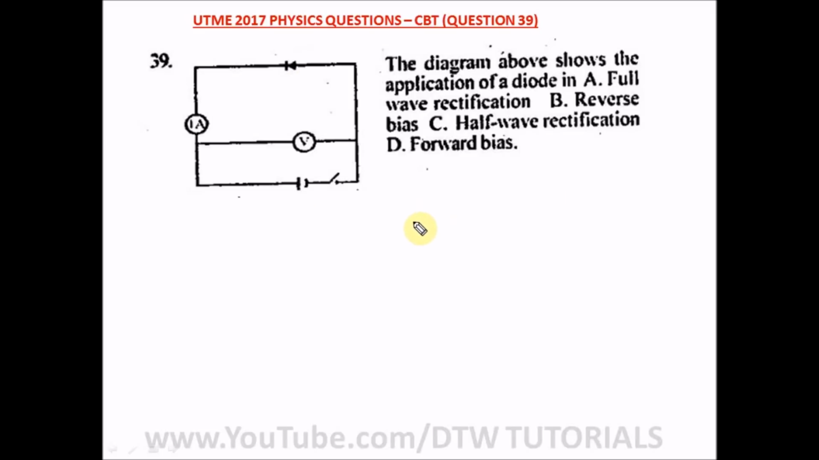Question 39 of our UTME 2017 physics questions. JAMB CBT says the diagram above shows the application of a diode in A. A says full wave rectification, no. B says reverse bias, no. C says half wave rectification, yes. So our answer is half wave rectification. If it's full wave rectification, you're going to see 2 diodes. But this is a half wave rectification. We just have 1 diode connected in this circuit. All right, so our right option is option C.